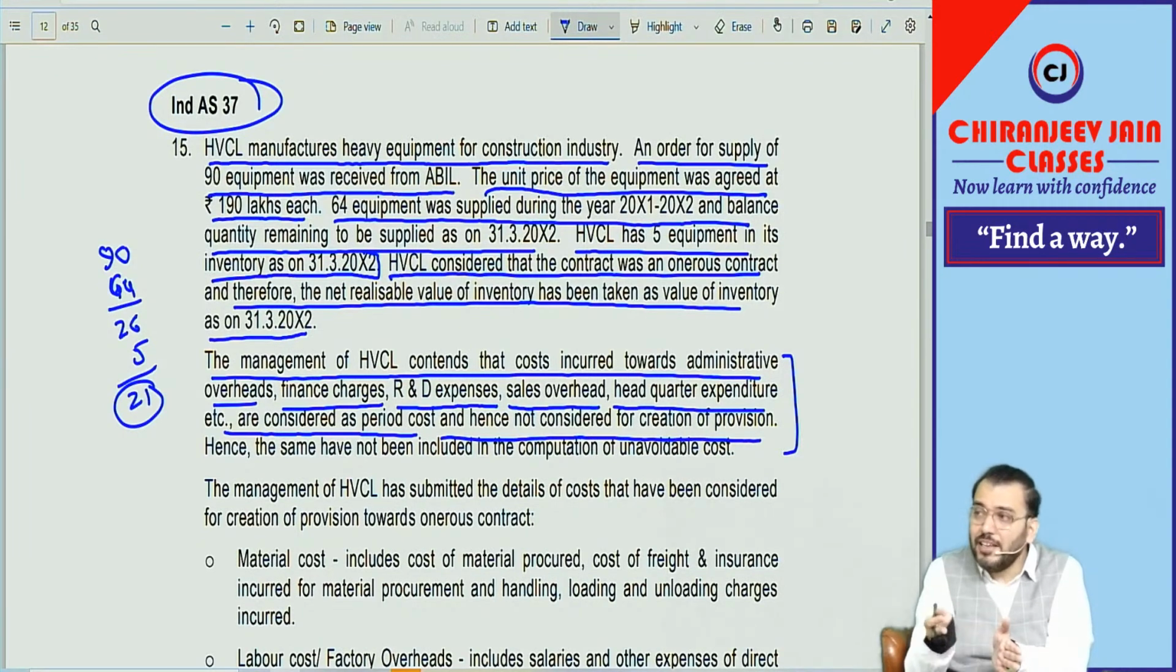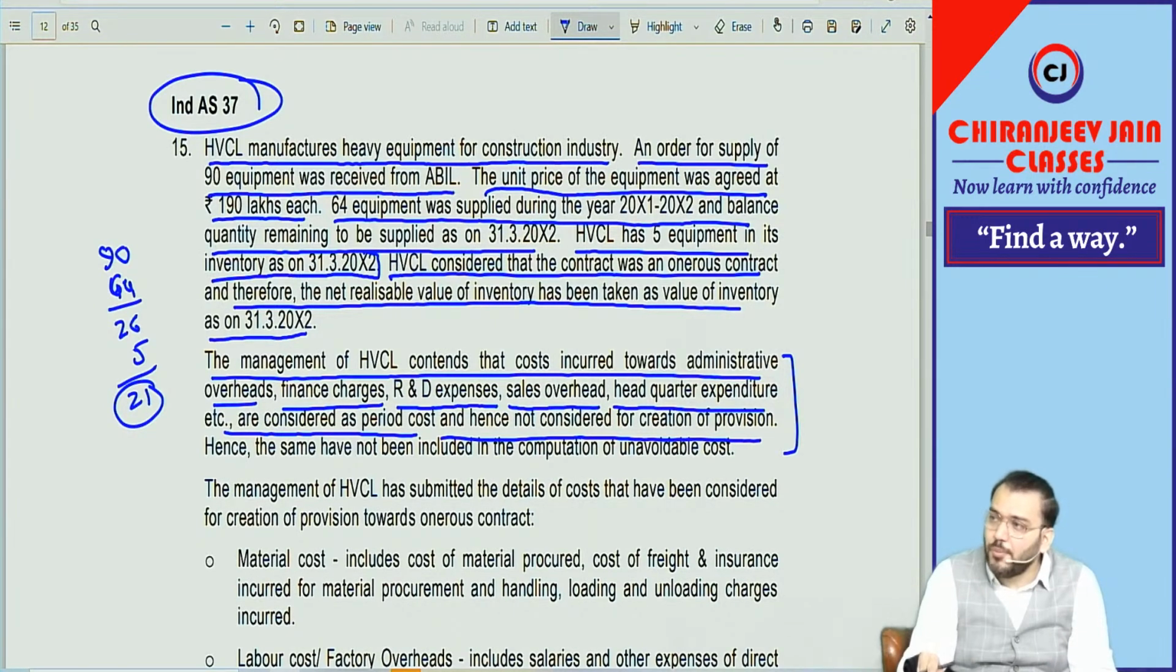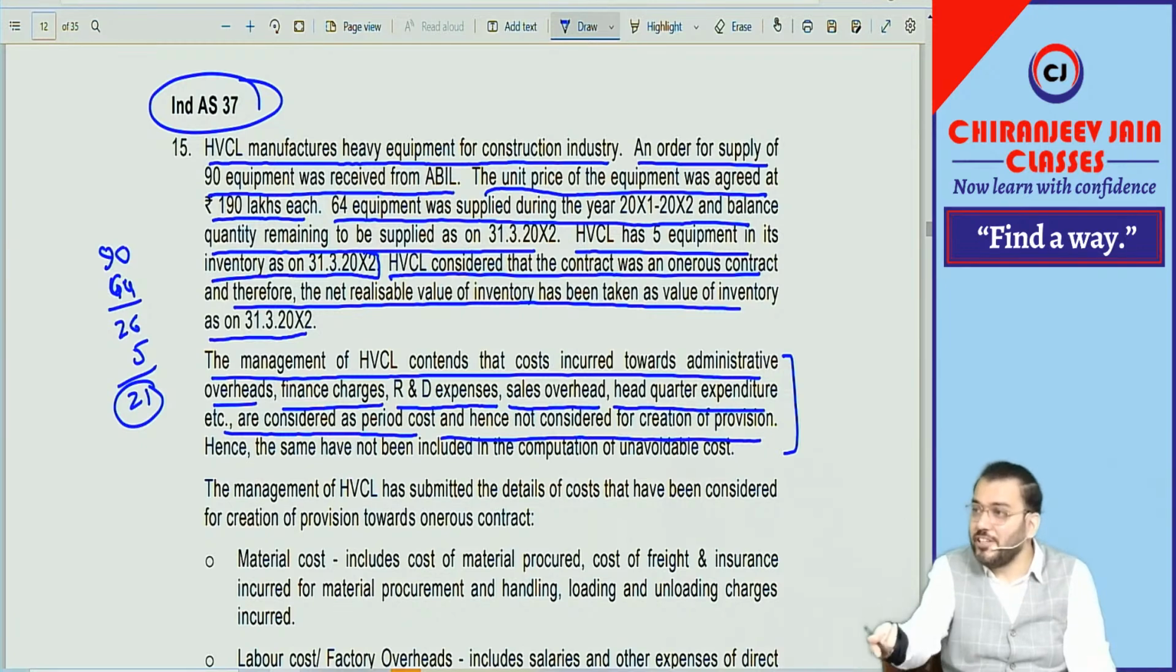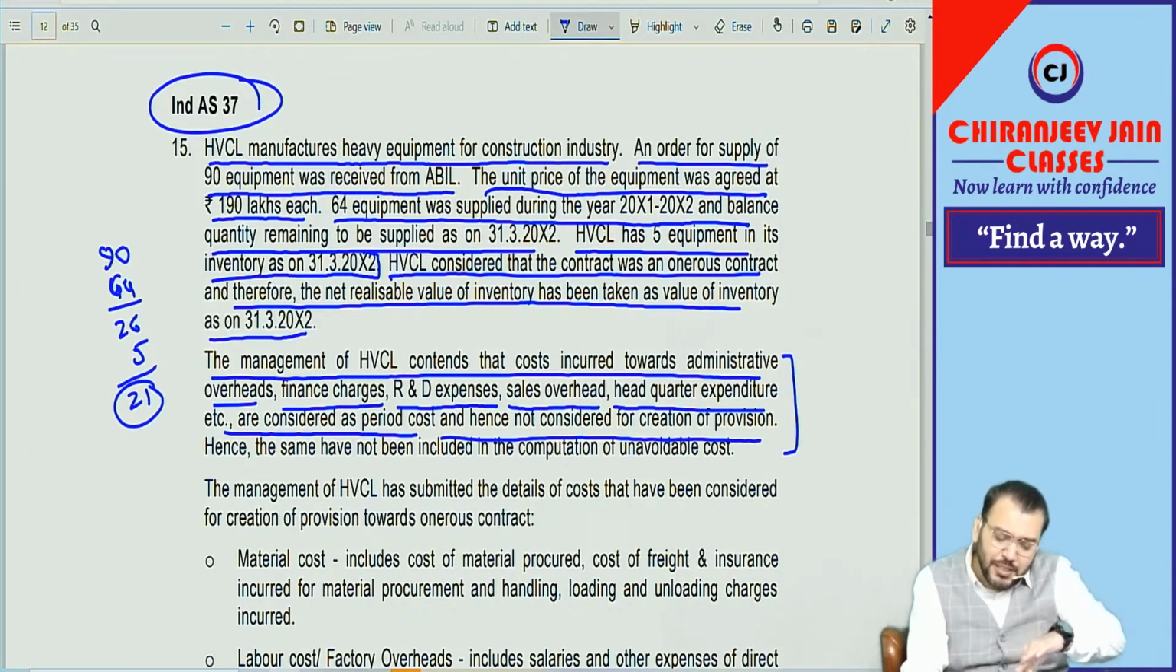So can I say if you are incurring such costs even though you are not manufacturing, that should not be considered now. That is not an incremental cost. When you are creating a provision, you should create it with those costs which are incremental and which cannot be avoided. This selling and distribution cost, research and development expense, finance charge, administrative expense, can I say will be incurred even though goods are not manufactured.